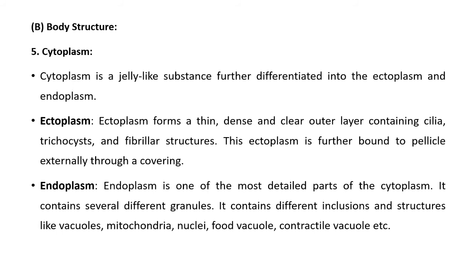While endoplasm is the most detailed part of the cytoplasm, it contains several different granules, and these granules help in the process of digestion also. Some of the granules present in the endoplasm are vacuoles, mitochondria, nuclei, food vacuoles, and contractile vacuoles.